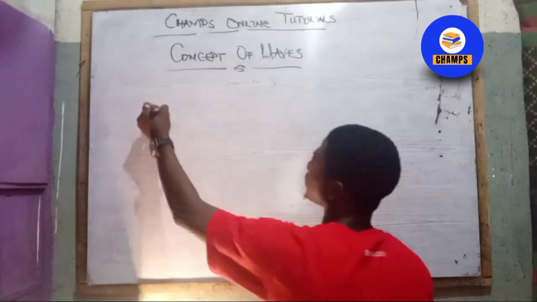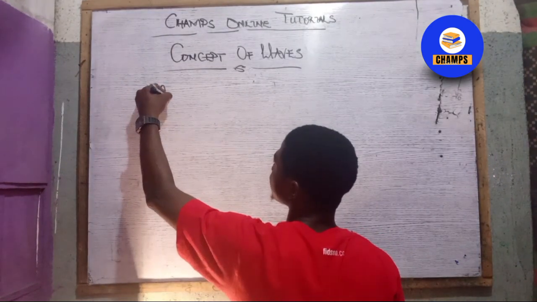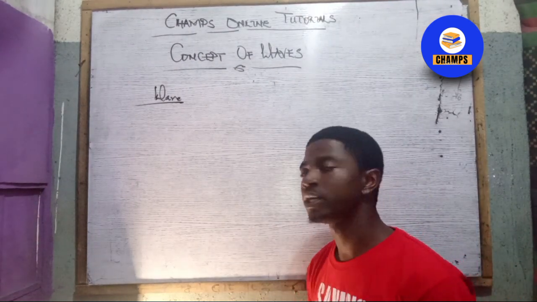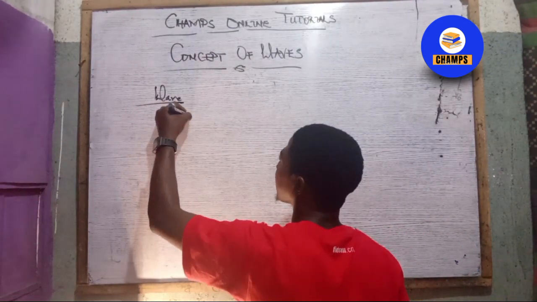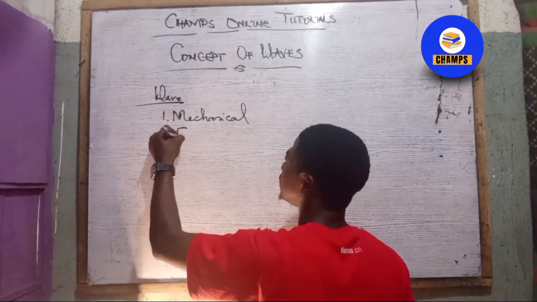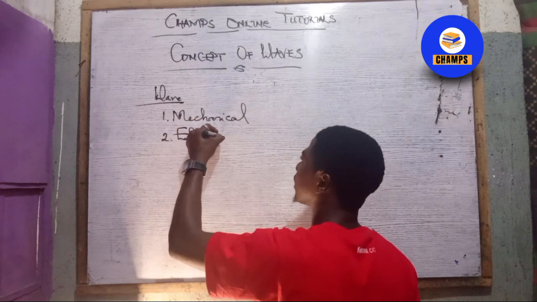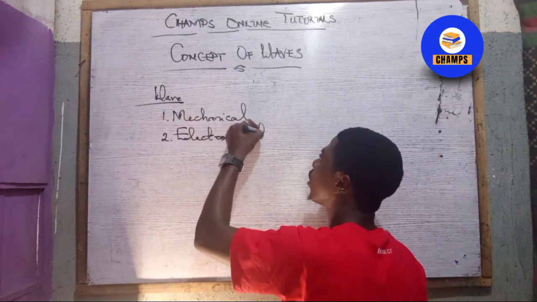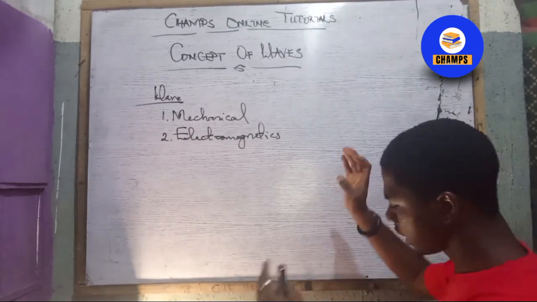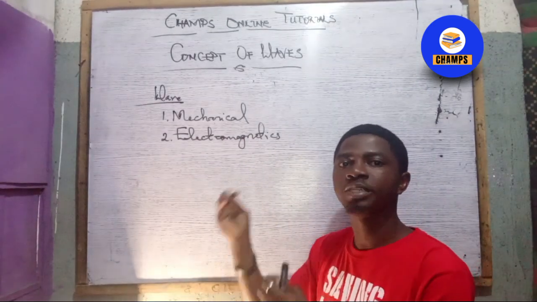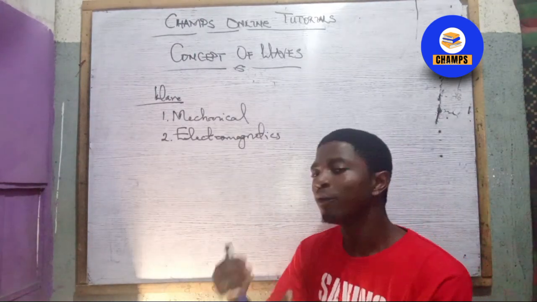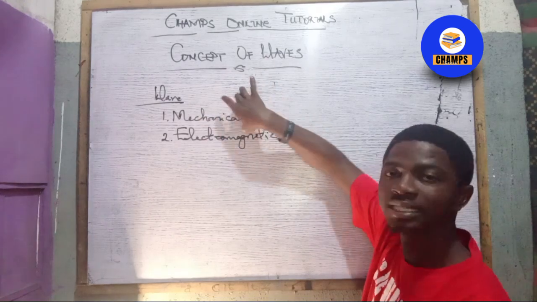So the first thing is, by classification of wave, we said wave is a disturbance, right? If we are to classify wave by their mode of propagation, we have two different waves. We have the mechanical wave, and also we have the electromagnetic waves. First thing you need to remember is that mechanical waves are the ones that require a material medium for their propagation. That means any wave that uses a particular medium for movement is under mechanical wave.